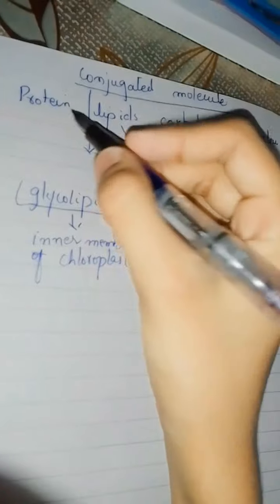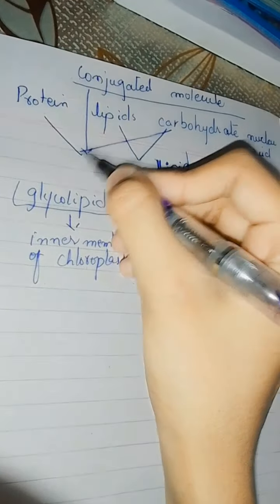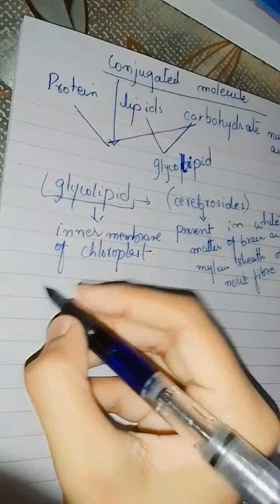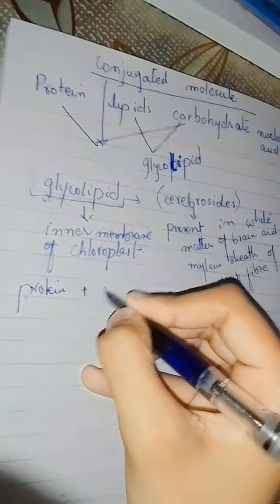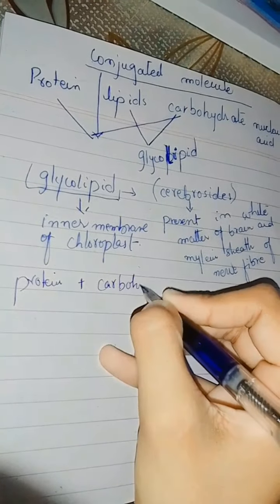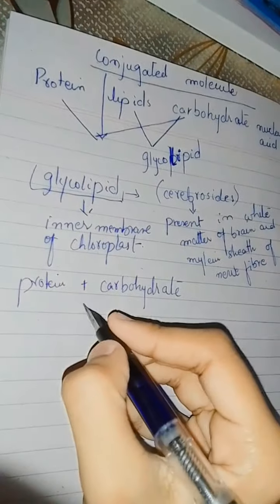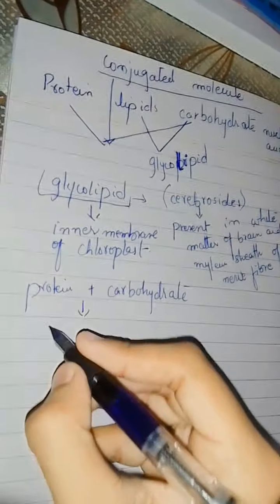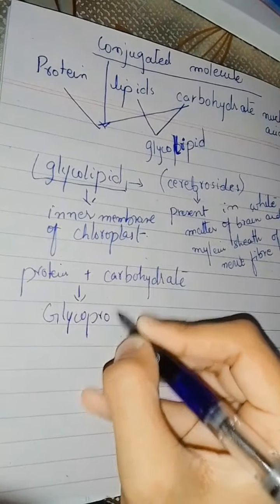Similarly, if we talk about protein, when protein and carbohydrate combine together, they make a conjugated molecule, that is glycoprotein.